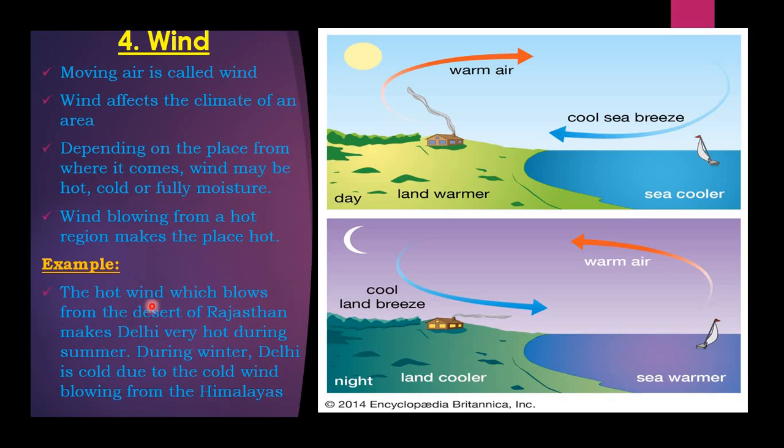Example: the hot wind which blows from the desert of Rajasthan makes Delhi very hot during summer. During winter, Delhi is cold due to the cold wind blowing from the Himalayas. So children, Rajasthan is a desert as we already know. So it is very hot. Night is very cold there.